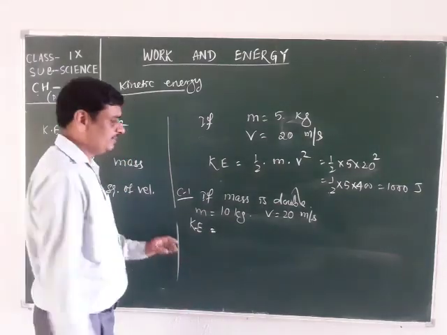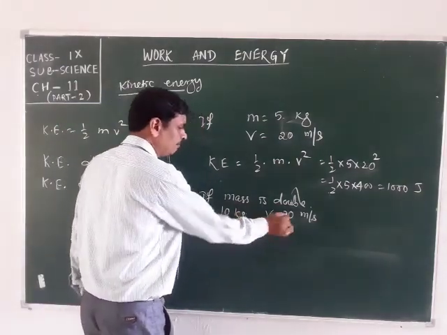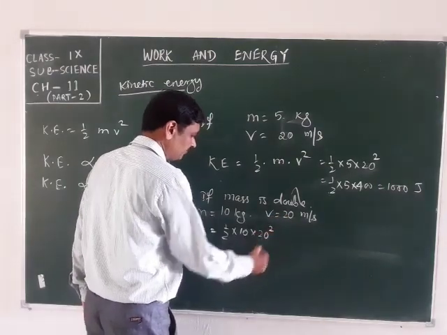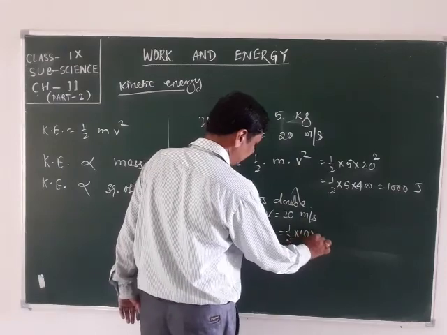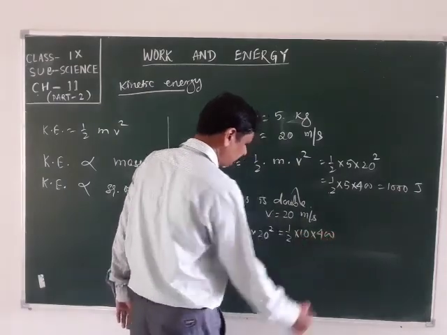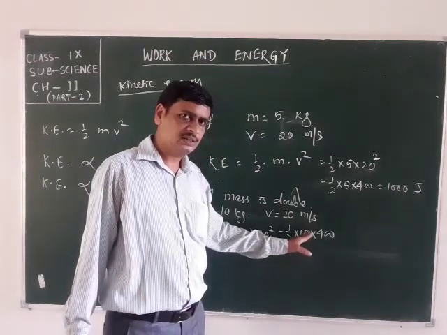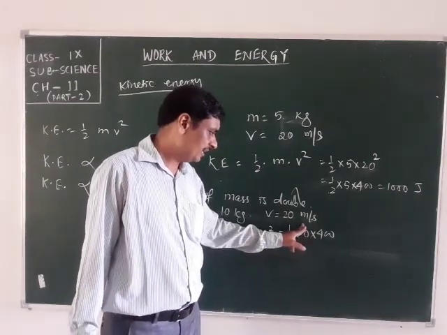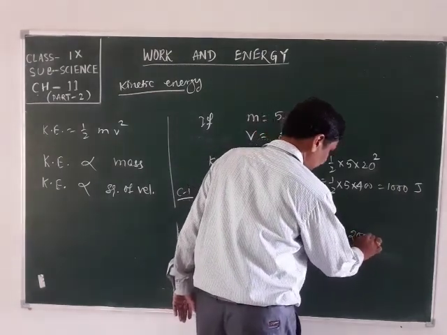The kinetic energy becomes half into m v square, that is 20 square. This is equal to half into 10 into 400. 2 and 400 cancel to give 200, and 200 into 10 is 2000 joule.